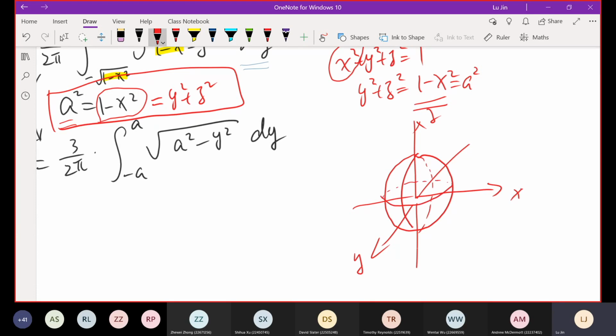But in this case, because we focus on a squared equal to y squared plus z squared, we can assume the x value is temporarily fixed because we don't worry about the x, right? And at this x position, we are going to do the so-called intersecting crossing area. That gives us a circle which is parallel with the yz plane.